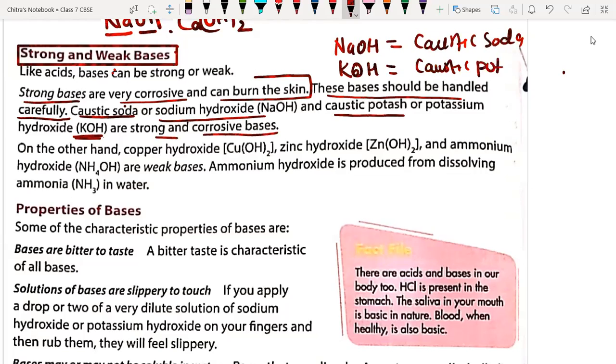We have two types of nomenclature for compounds: one is called the common name and the other is called the IUPAC name. So sodium hydroxide, which is caustic soda, and potassium hydroxide, which is caustic potash, are the common names.